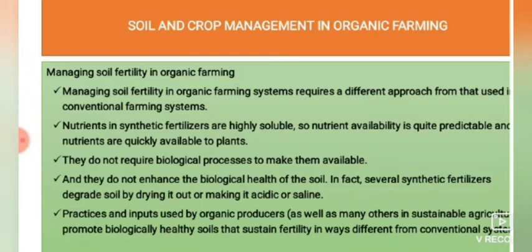Managing soil fertility in organic farming systems requires a different approach from that used in conventional farming systems. The basic difference between conventional farming and organic farming is, at present we can get more benefits if we follow the conventional methods, but we cannot sustain that for a longer time. But organic farming will be useful for many years, many generations also. We can sustain that for our future generations, so organic farming is most useful and we have to